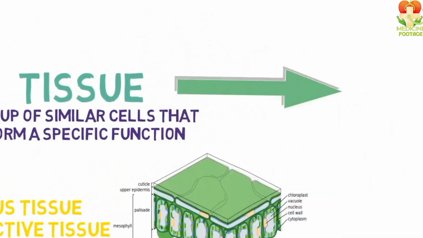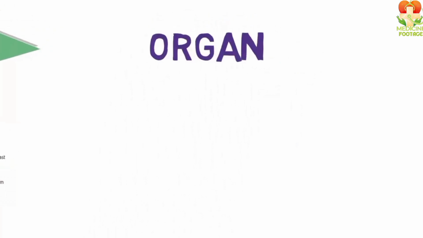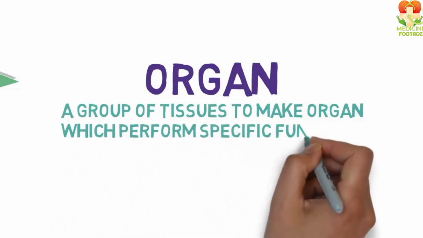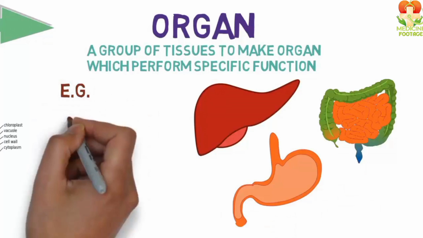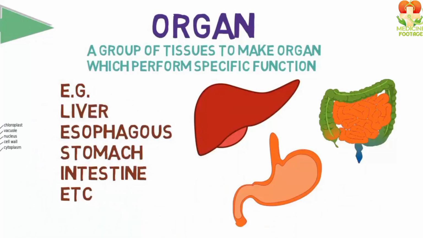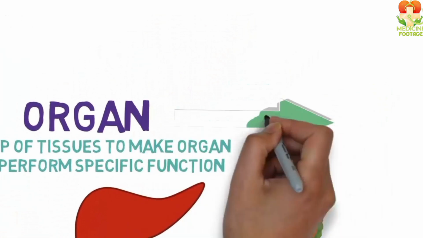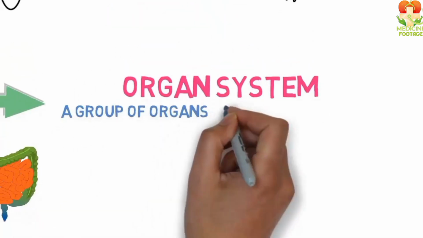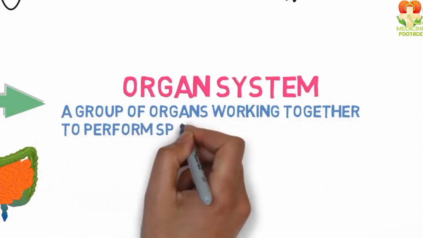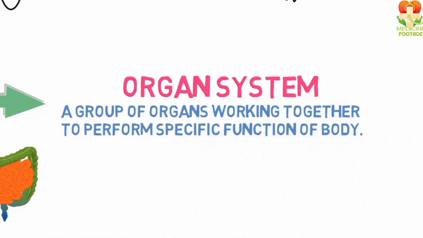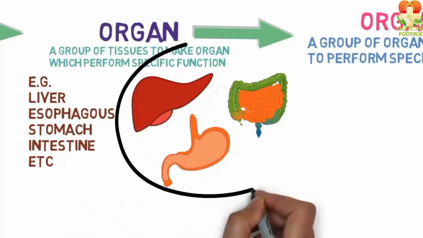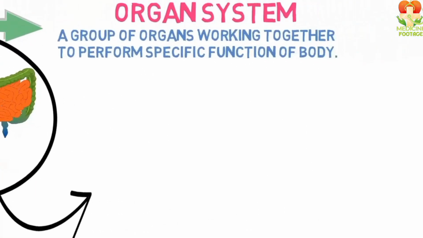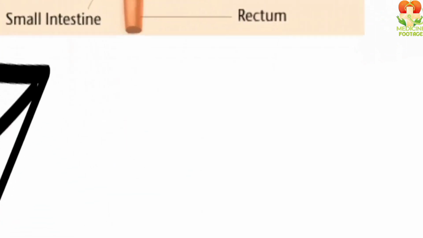The tissue itself combines to form an organ, meaning a group of tissues that perform a specific function is called an organ. For example, we have the liver, intestines, and lungs. All these are examples of organs. Friends, organs combine to form an organ system, meaning a group of organs that all together perform a specific function. How do they perform a specific function? Look, I just told you about organs, the liver, intestines, and stomach. All these organs together form the digestive system, which helps in digestion.